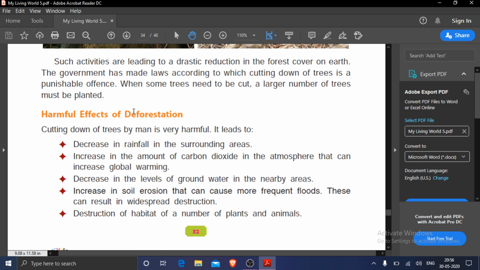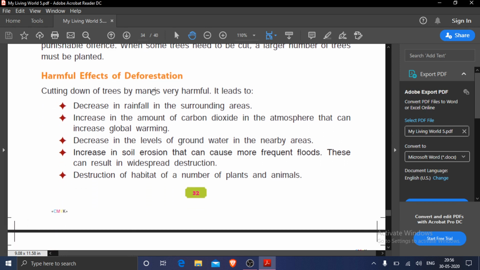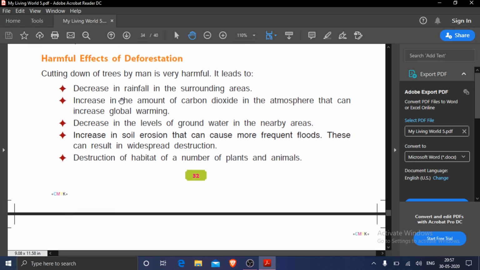Now, what are the harmful effects of deforestation that we will see? Cutting down of trees by man is very harmful. We all have understood so far that deforestation is very harmful for all of us. Why is it harmful? Because it leads to decrease in rainfall in the surrounding areas.